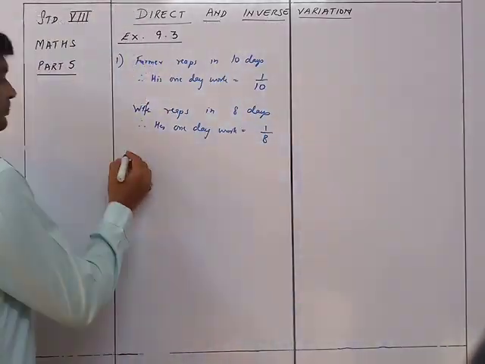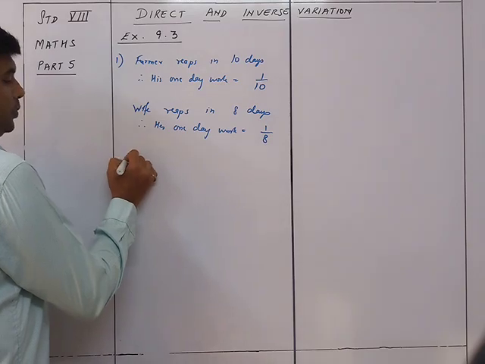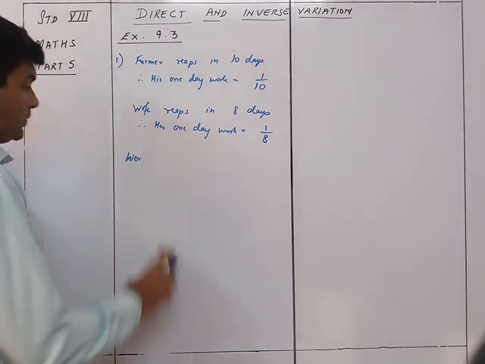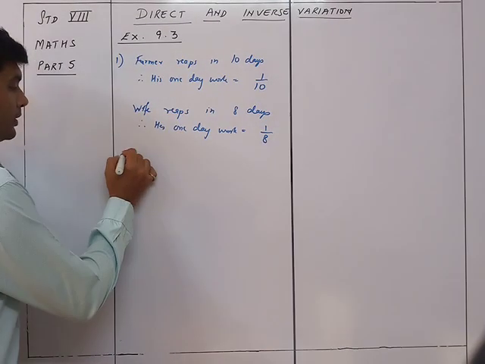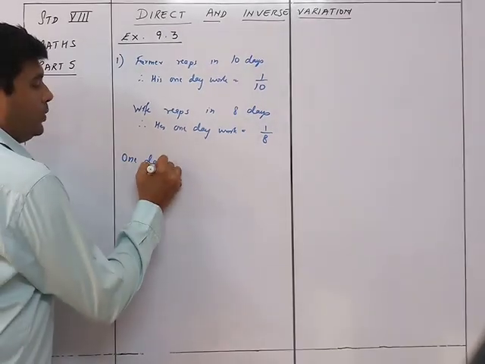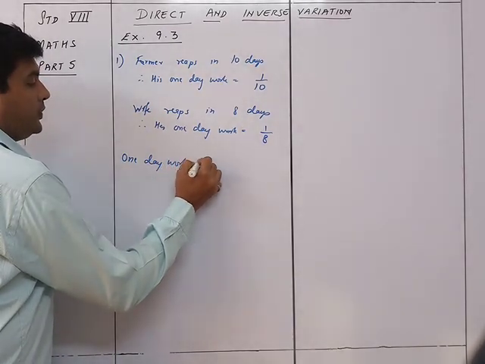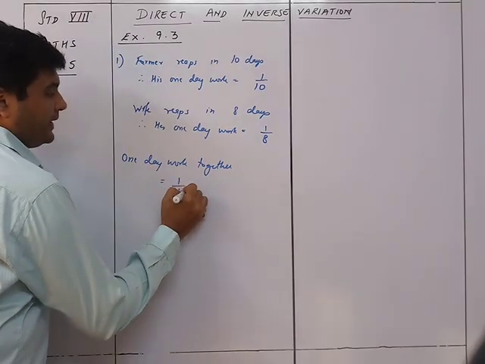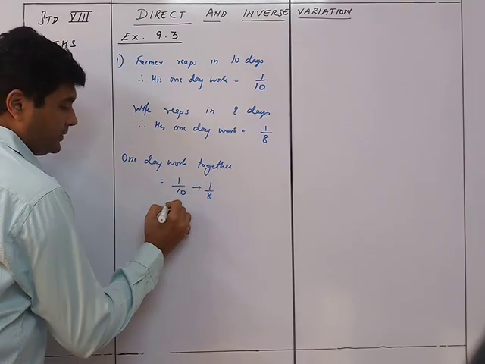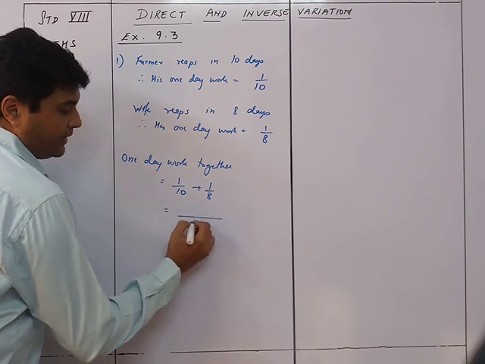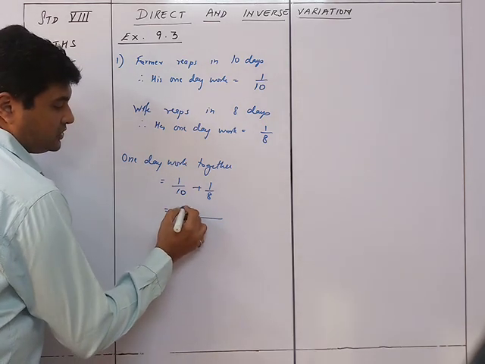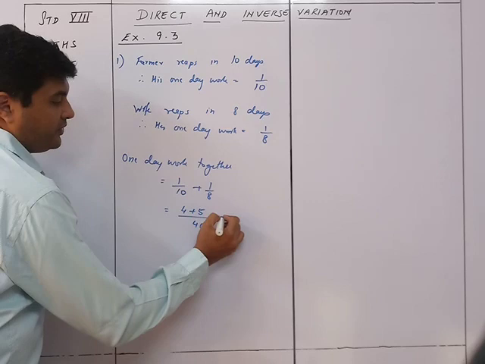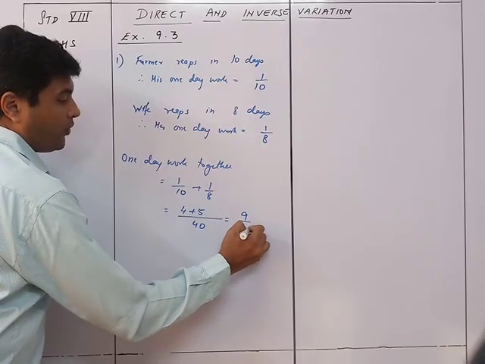You can say their 1 day work together is equal to 1 upon 10 plus 1 upon 8. The LCM here will be 40. So this is 4 plus 5, which is 9 upon 40 work.